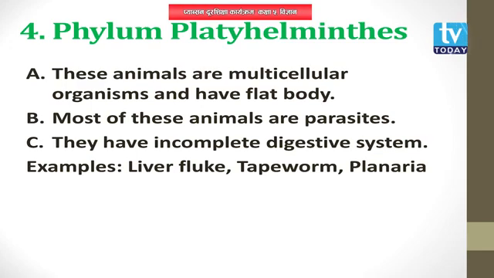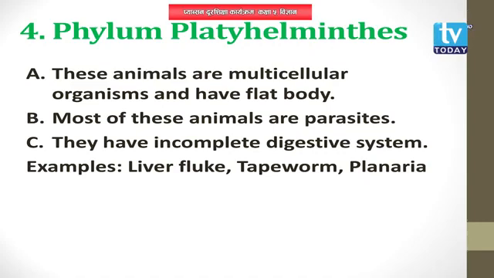In a similar way, in Platyhelminthes also multicellular animals are included. And they have a flat type of body. The animals of Platyhelminthes have a flat body and they are multicellular. Also, most of the animals are parasitic in nature.